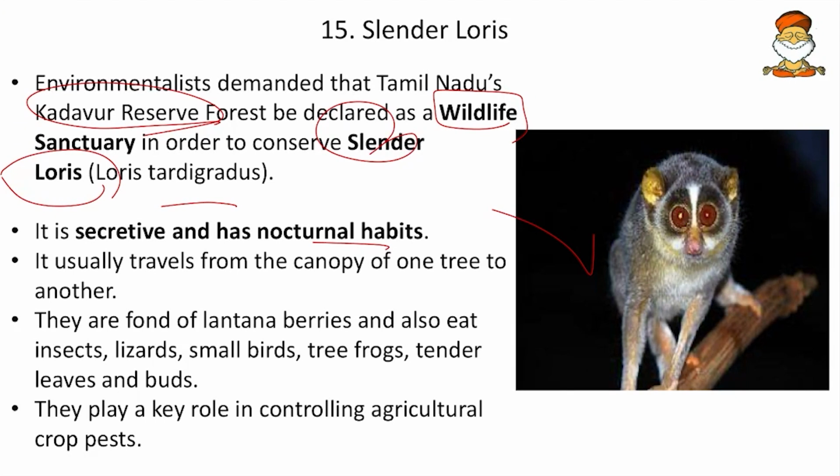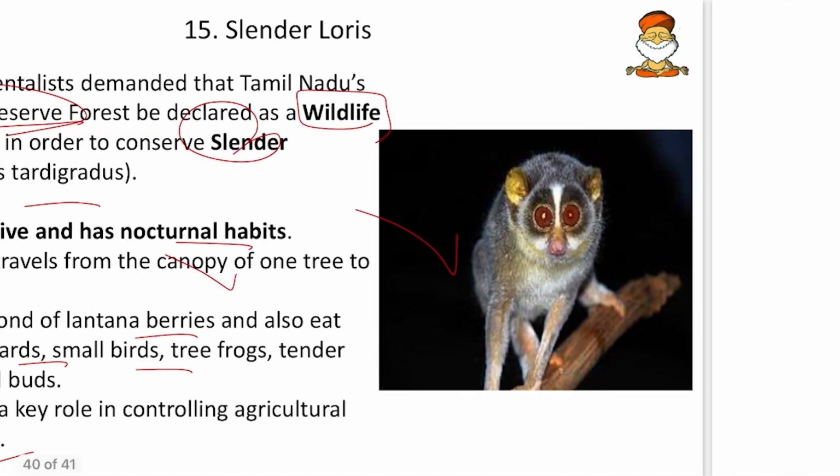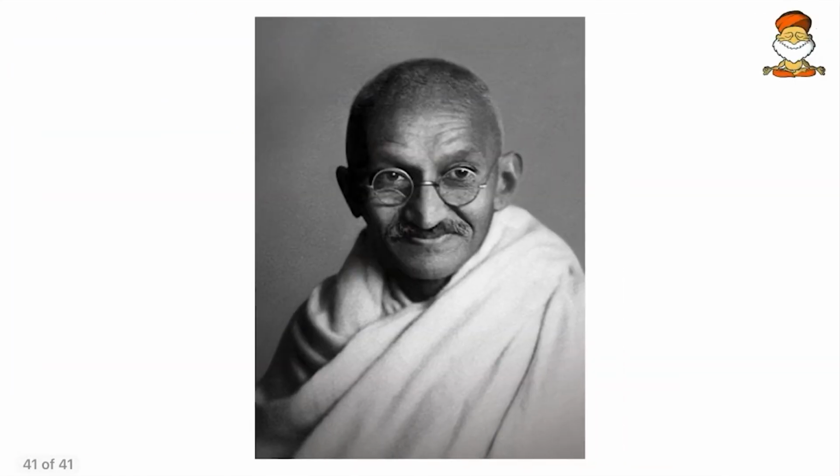Then it usually travels from the canopy of one tree to another. So it is tree dwelling and they are fond of lantana berries and also eat insects, lizards and others. So an omnivorous animal, and then they play a key role in controlling agricultural crop pests. So they can also help in agriculture as well. Then come to the last part.